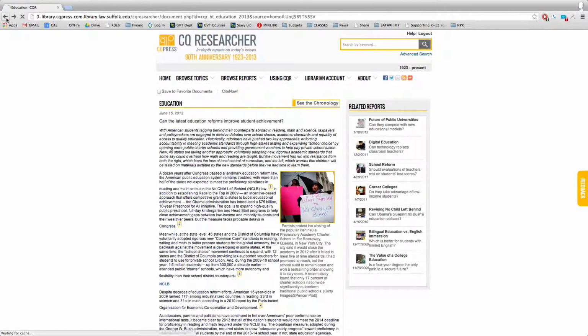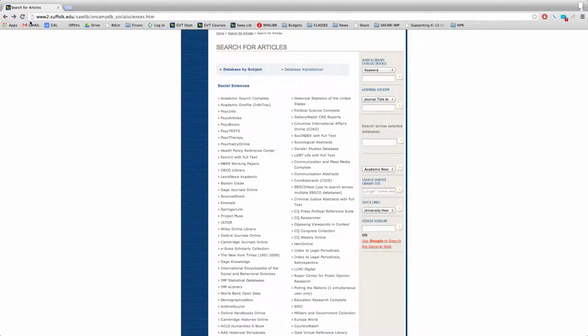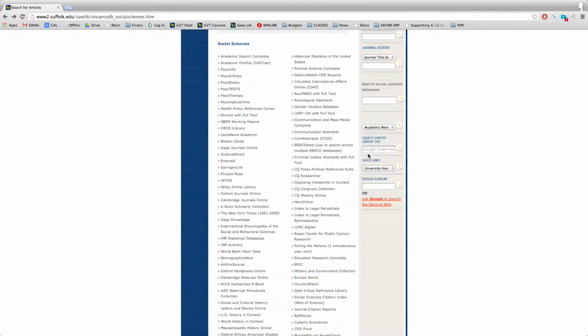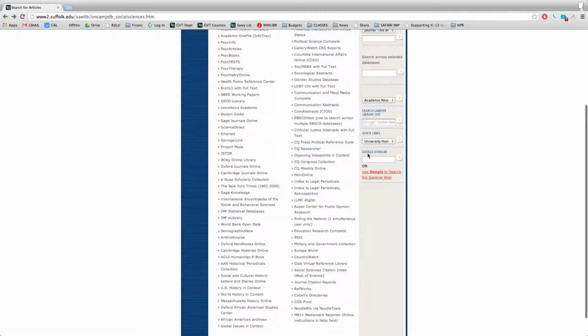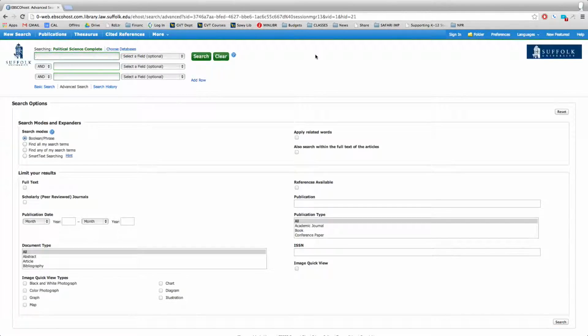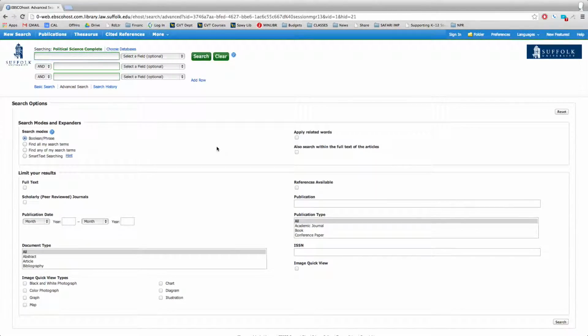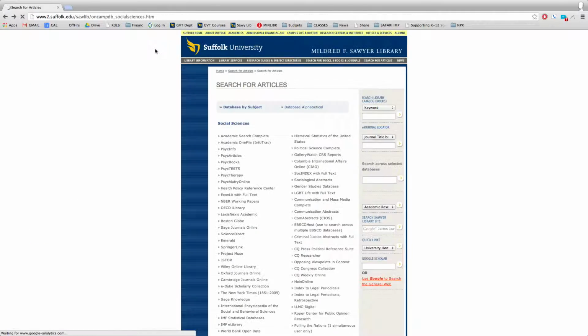If we go back to our databases, here we are. There are lots of different databases. Don't feel overwhelmed by it, but know that they're there for you. One other one that I want to point out is the Political Science Complete. If you go there, this enables you to look up particular articles that are going to be in peer-reviewed journals and conference papers. Probably not as useful as the other things I've shown you, but I wanted you to be aware of that.